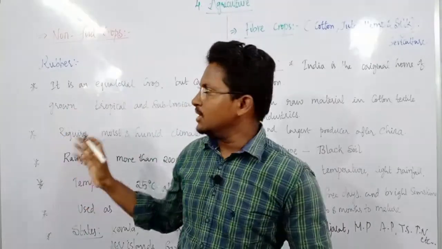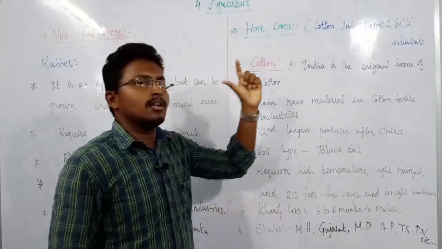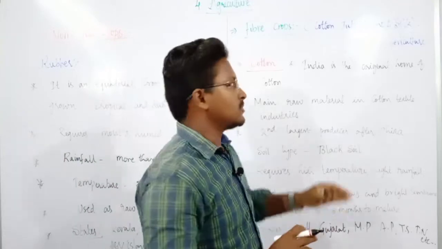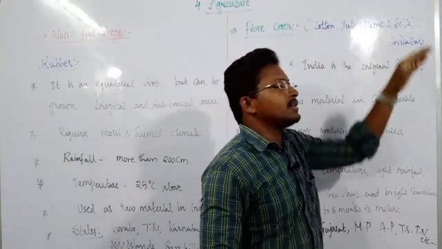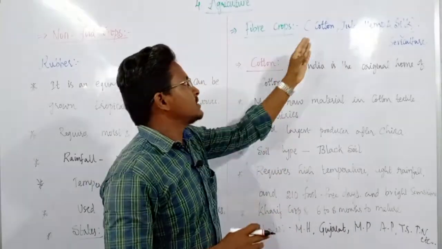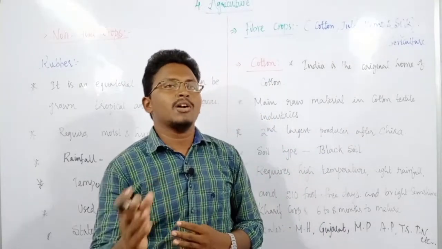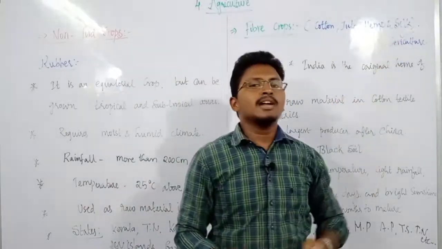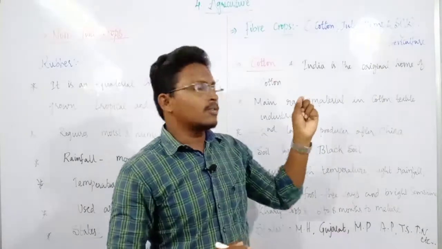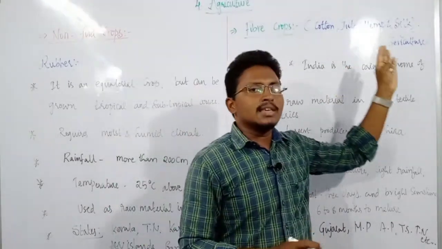So we have discussed rubber. Now let us discuss cotton, or first, fiber crops. What are these fiber crops? Fiber crops are those crops such as cotton, jute, hemp and silk. The first three, cotton, jute and hemp, are grown on the land in the form of plants or crops, whereas silk is obtained from silkworms, or cocoons, and the rearing of silk is known as sericulture.